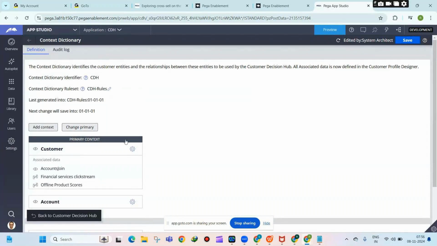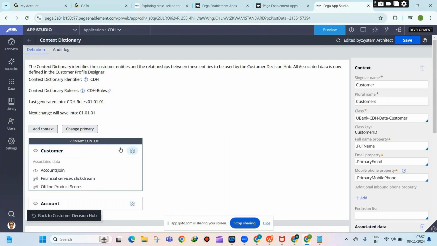Now, why this is needed? So why this is needed is when you are promoting to the customers, right? For example, when you are doing the promotion in Pega marketing, the Pega marketing will automatically look for the data in this particular context. Okay, that means, for example, I need to send some emails to the customers.